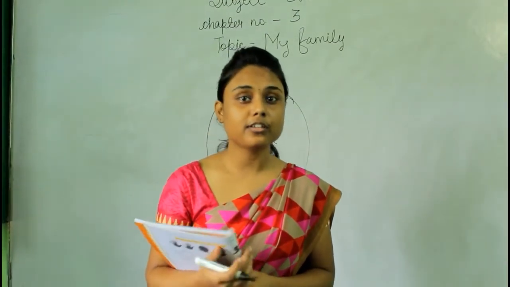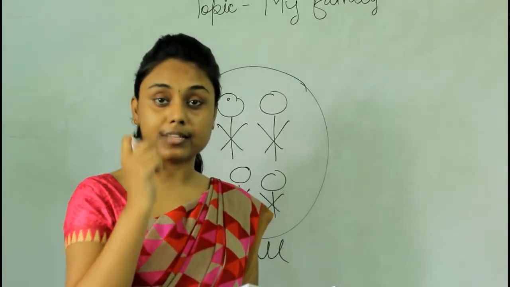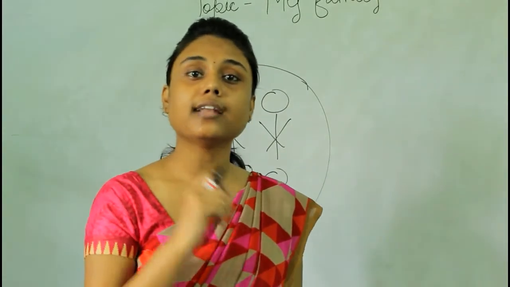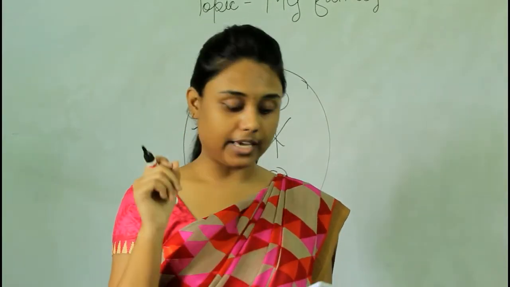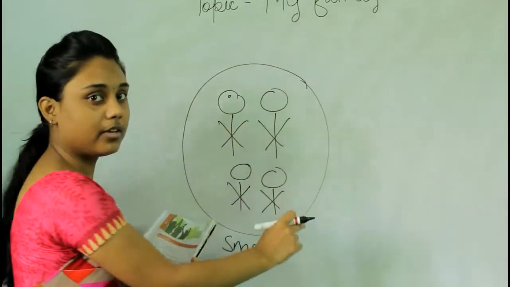Now we have another family which is called a joint family. What is that? A joint family is a big family where children, parents, grandparents and sometimes even uncles, aunts and cousins live together, okay? Then it is called a joint family. Now have a look here.